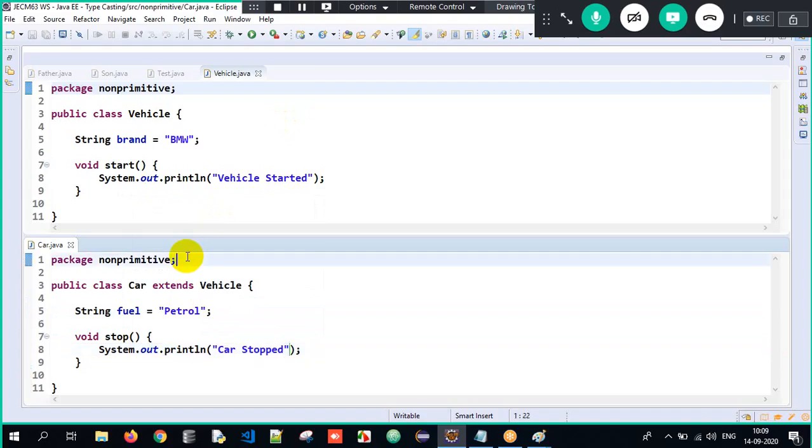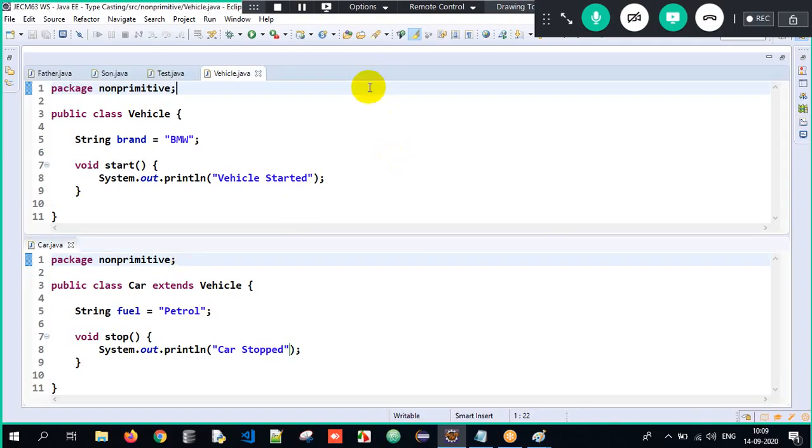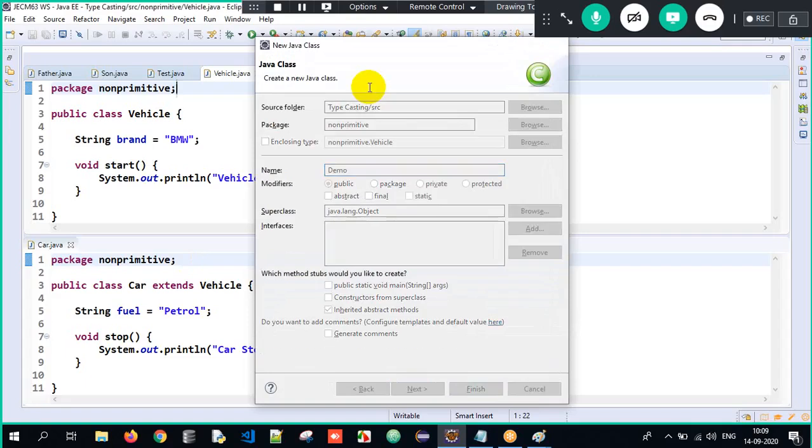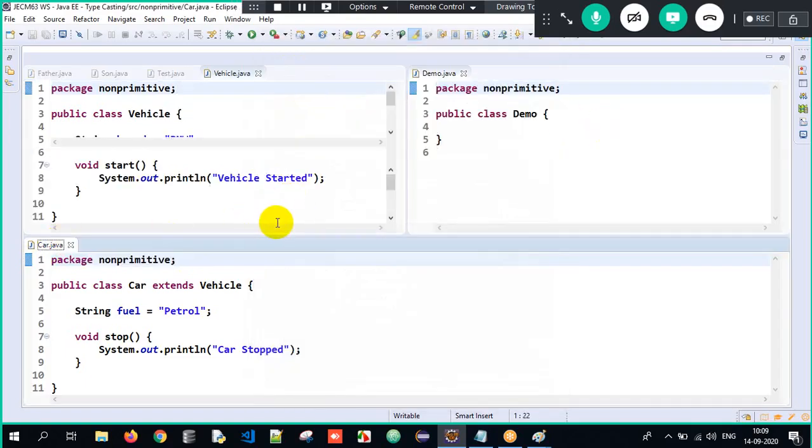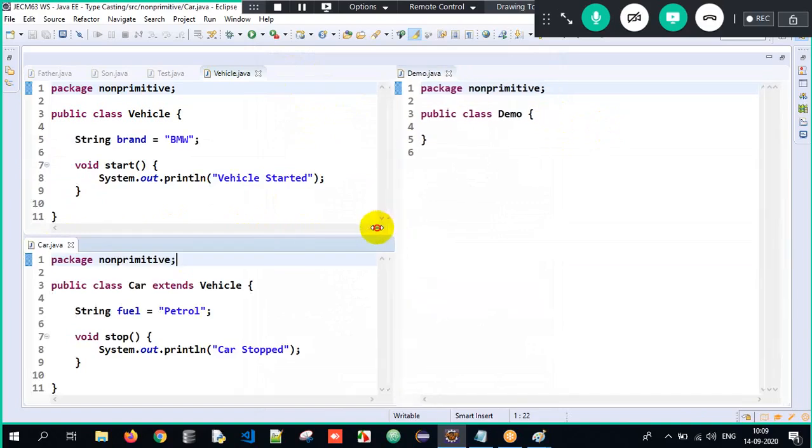This is a simple example of single level inheritance. We have one class Vehicle, we have another class called Car, and there is an is-a relationship established between them. Now I'll have a class called Demo, wherein I'm just going to explain the program, that is upcasting and downcasting.